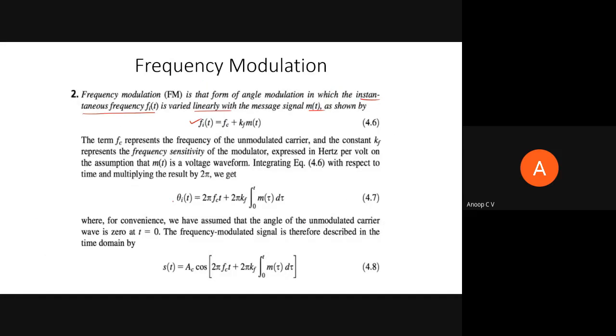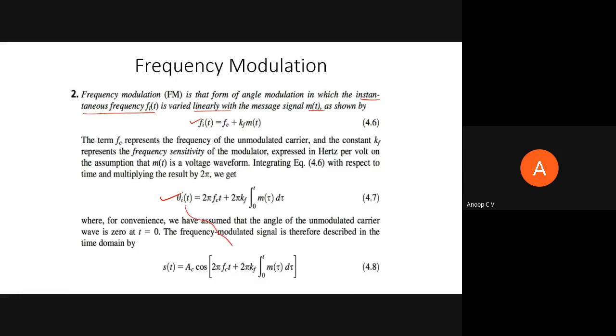Fine. So theta I of t is equal to 2 pi fc t plus 2 pi kf integral 0 to t m of tau d tau. Again, don't think about where this tau came from. Instead of m of t, the variable name I am changing to tau, the variable of integration, so that if I apply the limit 0 to t, the final result I am getting will be in terms of t. That's it. So this is theta I of t.